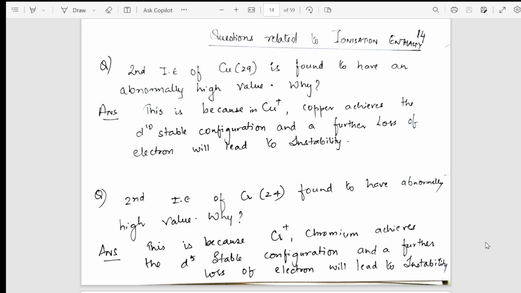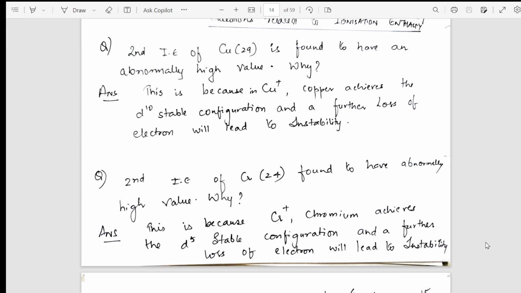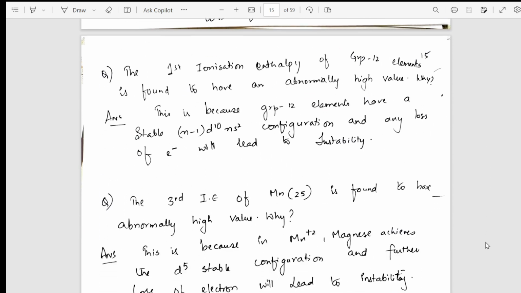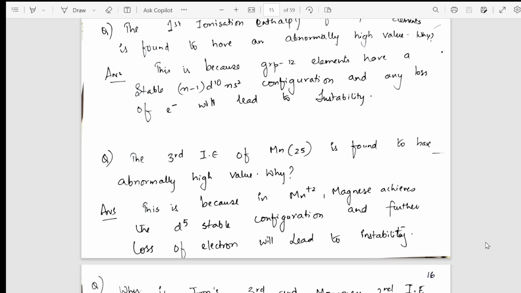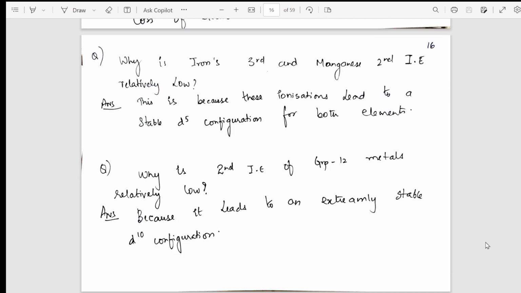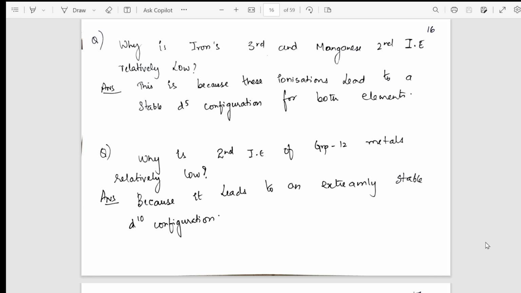So these are the different questions asked based on the first ionization, second ionization. I've included everything. From there, I have taken further questions on ionization enthalpy. This is done. Taking into consideration the ionization enthalpy and everything, gradually I have taken into the concept some more examples of manganese, group 12 elements and everything.